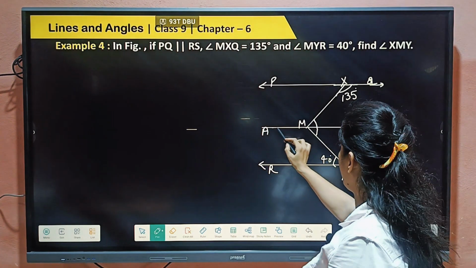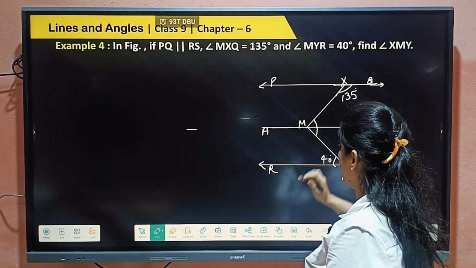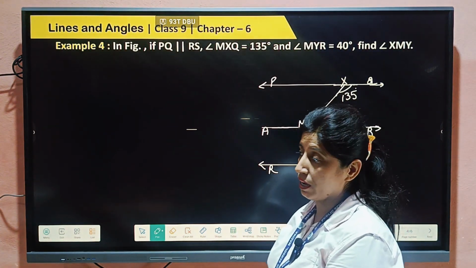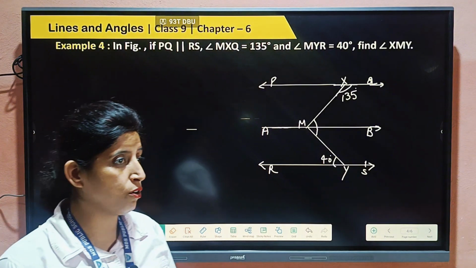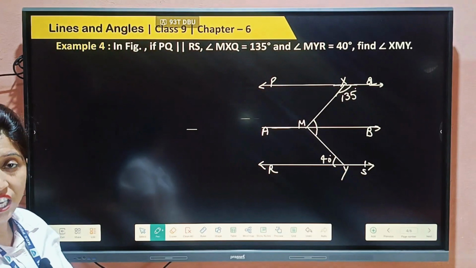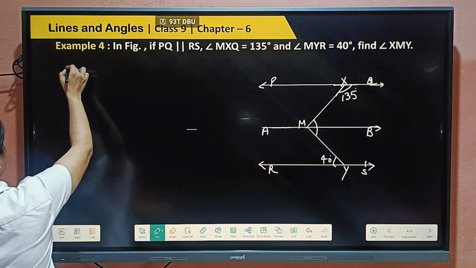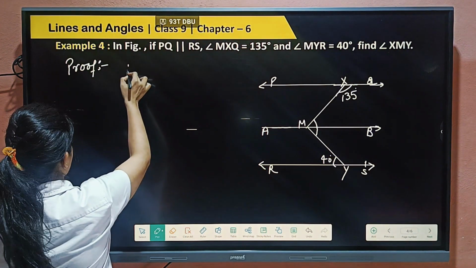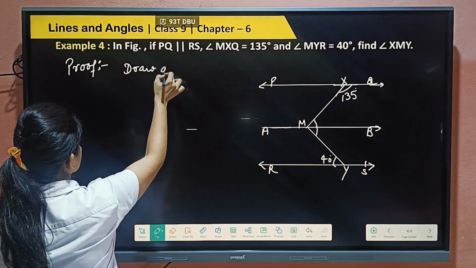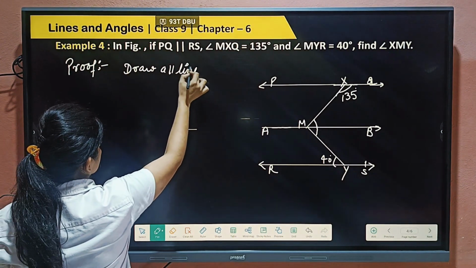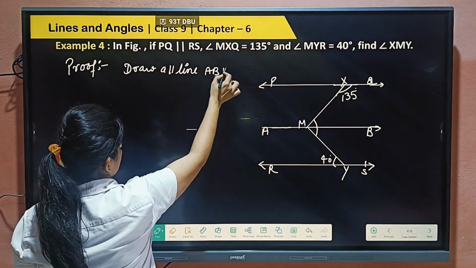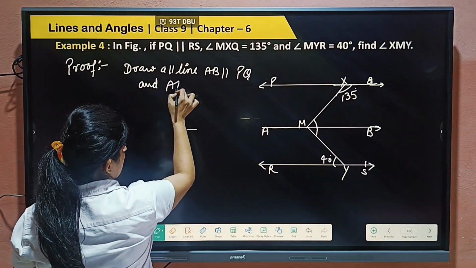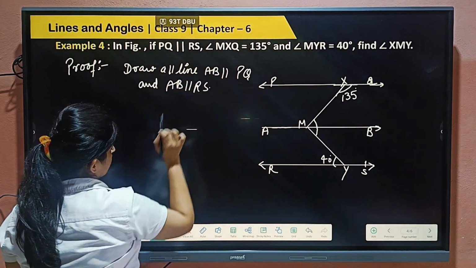So we will draw one more line, this AB, that is parallel to PQ and parallel to RS, because we have proved that theorem earlier: two lines parallel to the same line are parallel to each other, right? So we will start the proof. Draw a parallel line AB that is parallel to PQ, and AB parallel to RS, right?